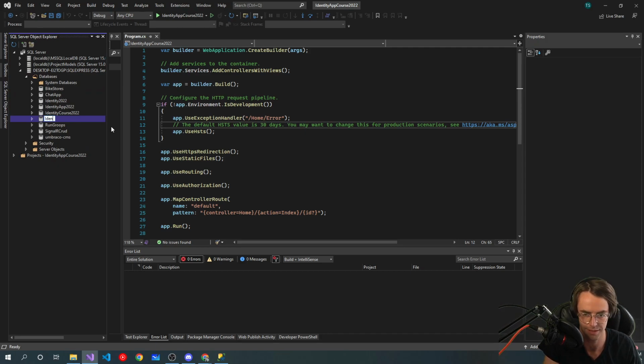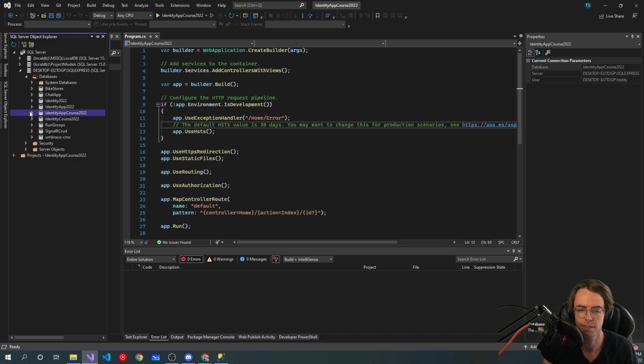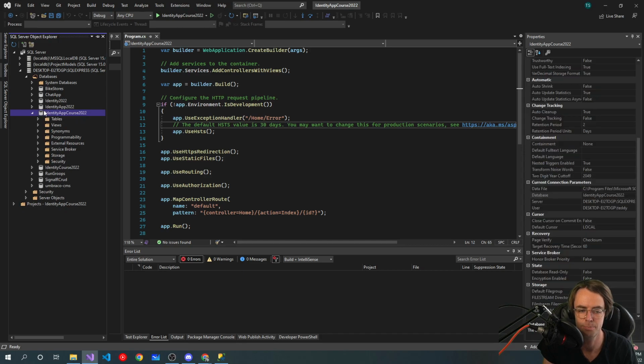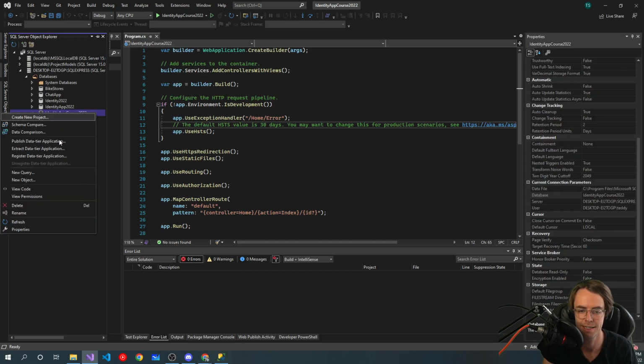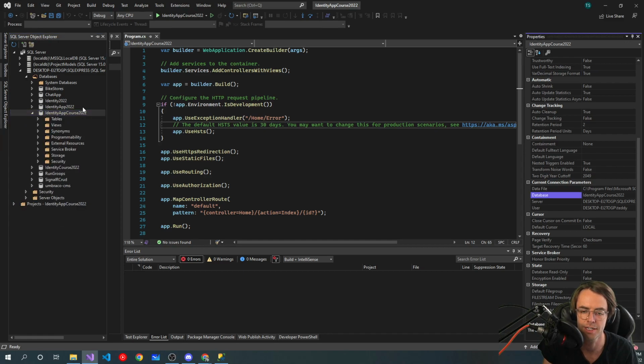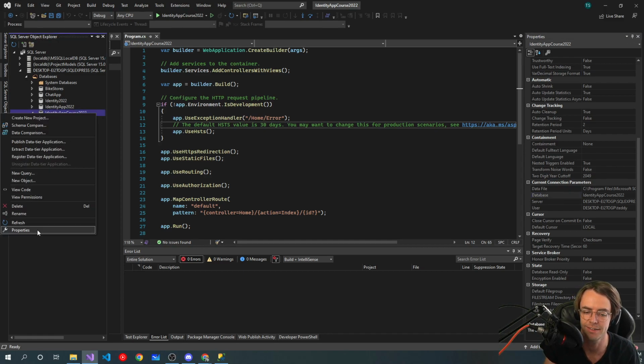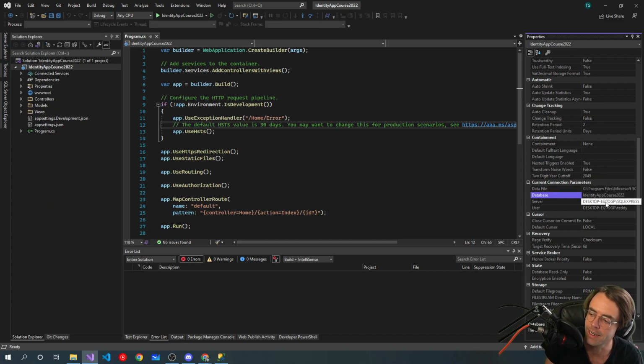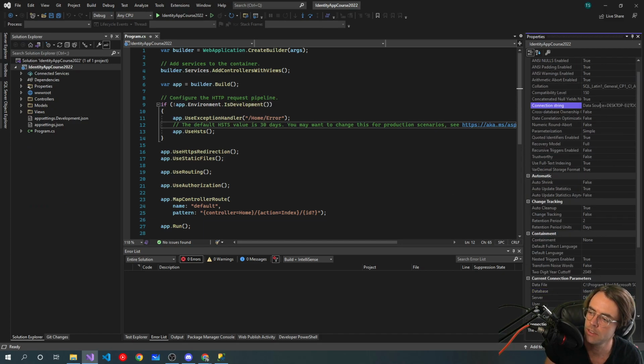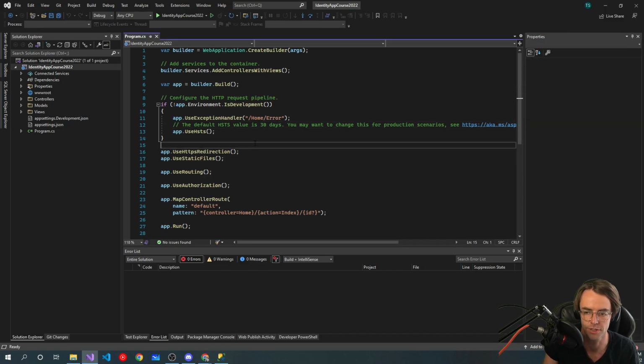We'll name it identity app course, since it's the course project. Then wait for the spinner to stop spinning, and get your connection string in properties. You can get your connection string there, and you don't have to do all types of crazy stuff to get that working.